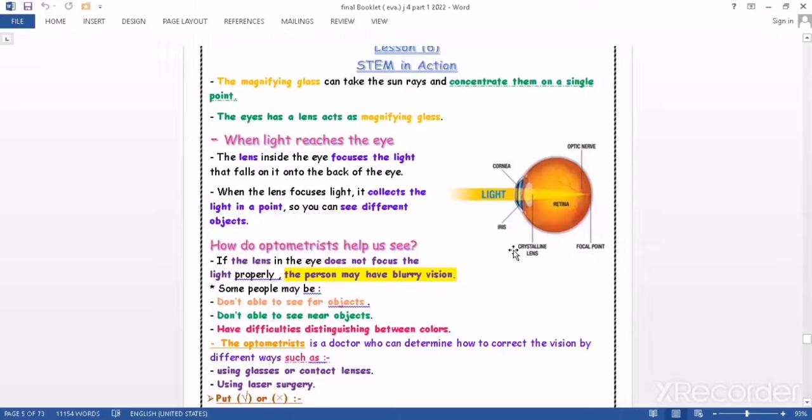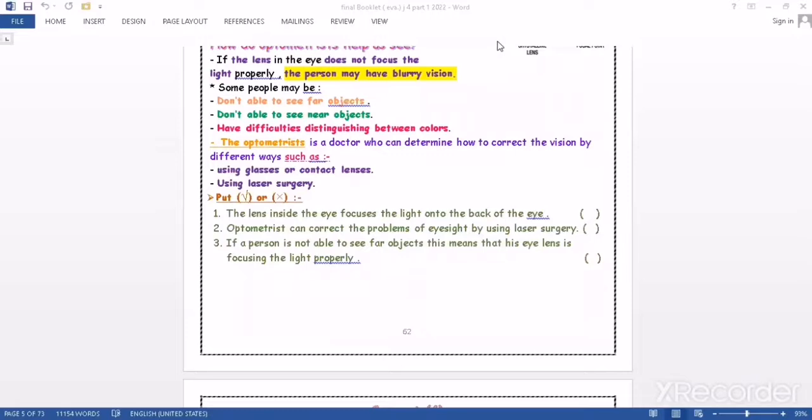Now let's solve this small evaluation. Put true or false. The lens inside the eye focuses the light onto the back of the eye. This is correct, and that's why we can see.